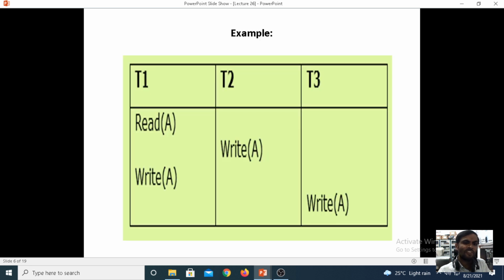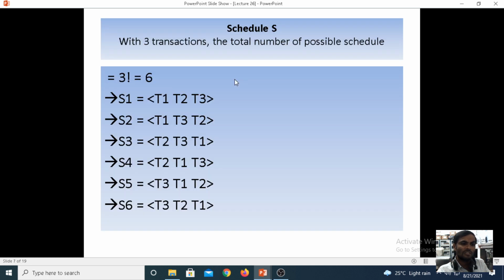now when you are comparing T3, what possibilities will be there from T3? Two possibilities will be there. From T3 transaction we can go forward to T2 transaction, from T2 transaction to T1, or T3 transaction to T1 transaction, from T1 transaction to T2 transaction. These possibilities will be there when you are scheduling the transactions as per view equivalence.